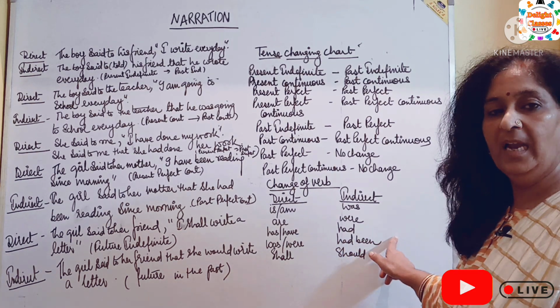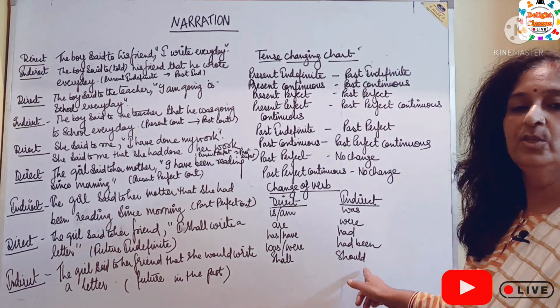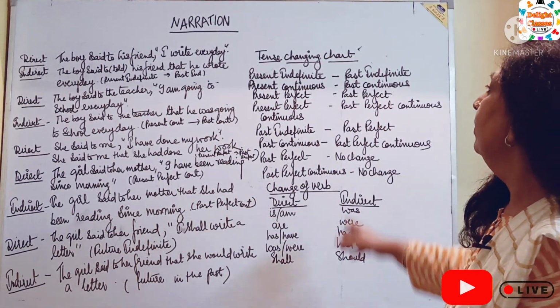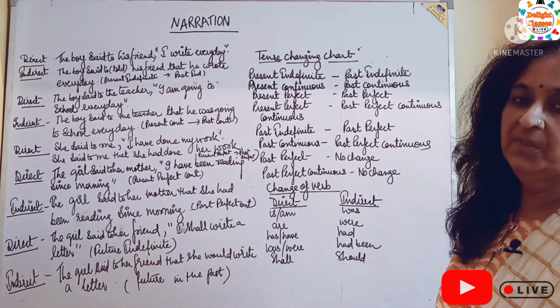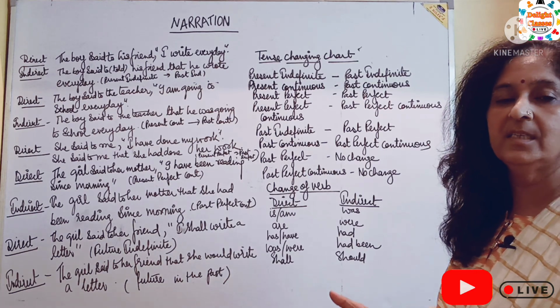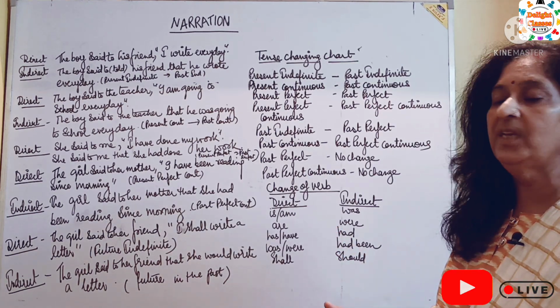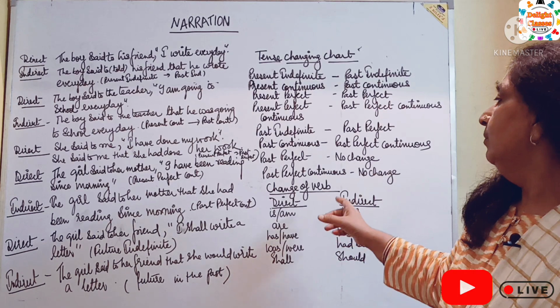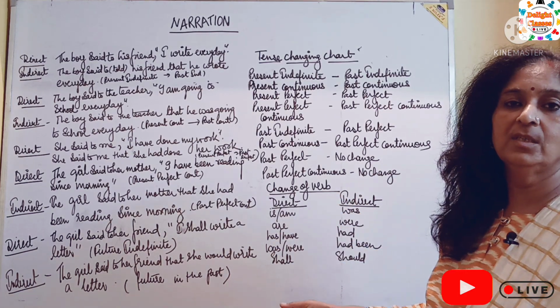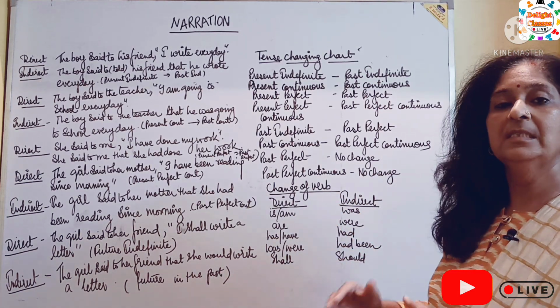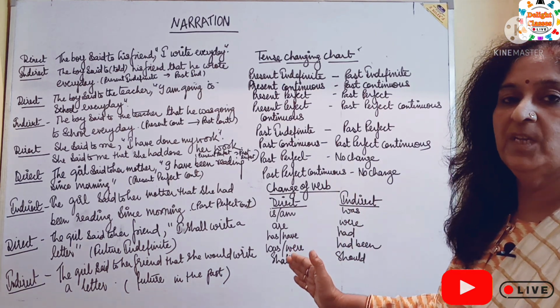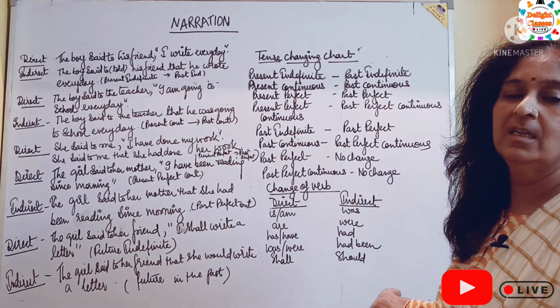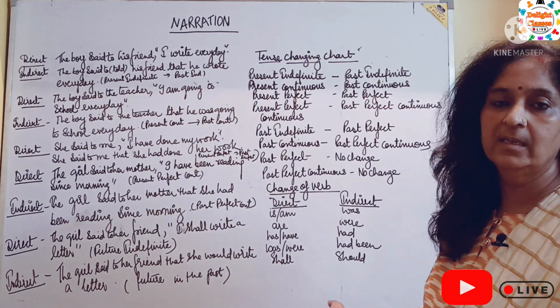Was, were into had been, and shall into should. So this is the chart of changes which take place while changing direct speech into indirect speech, and below that is the chart in which some verbs in direct speech and their changes into indirect speech are given.